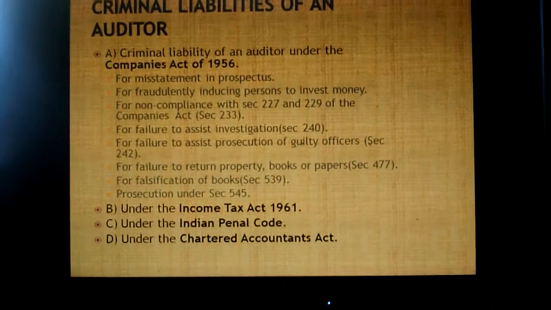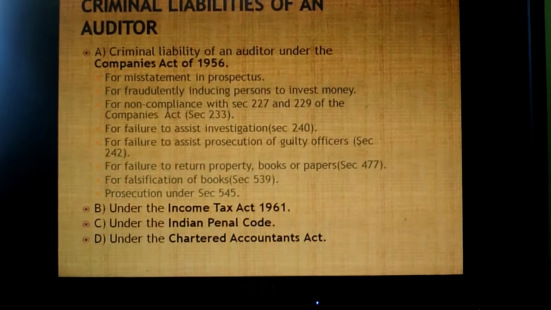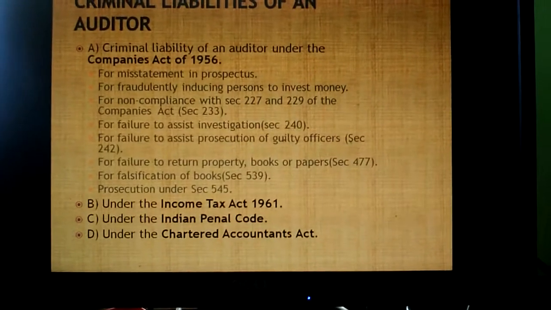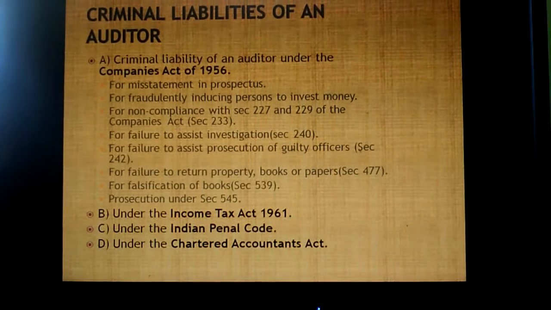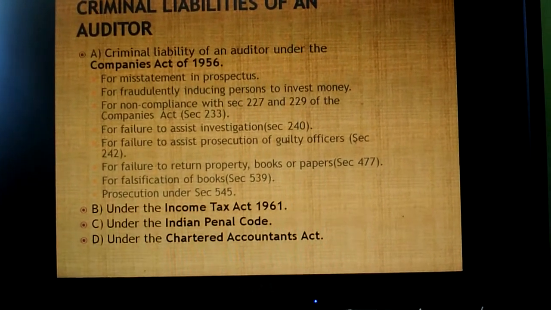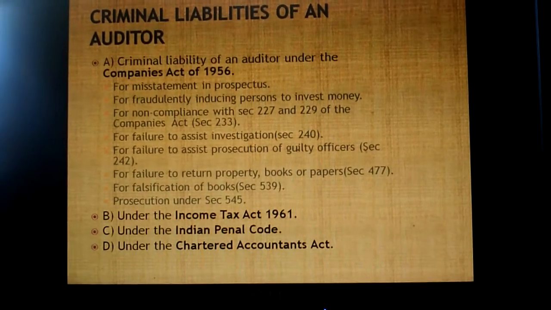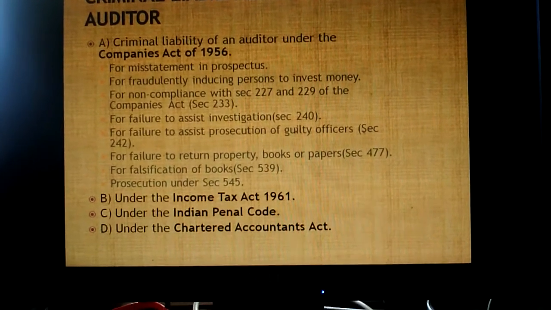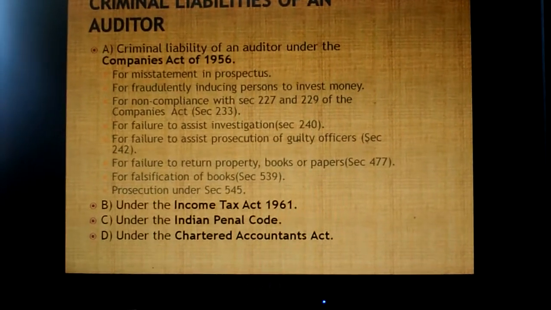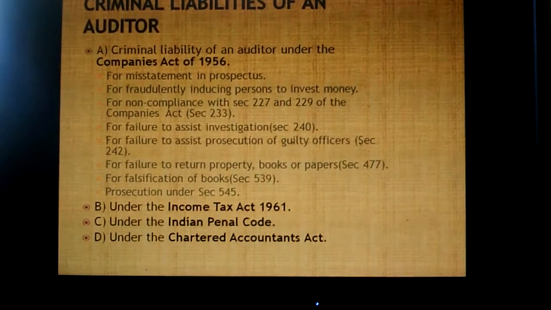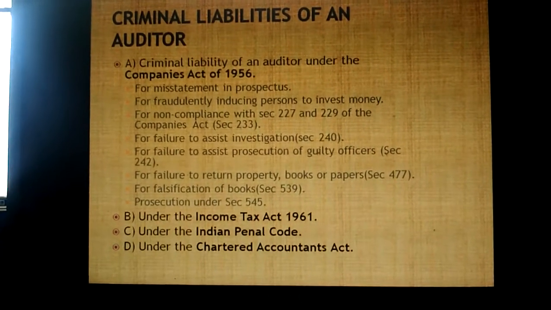Criminal liability means liability for a crime. If he knowingly commits some mistake, then it will come under this category. That is misrepresentation of facts, falsification of facts, making a false statement, destruction of any voucher or documents, or doing any wrongful act with the intention of cheating another party or a company. The penalty for criminal liability of an auditor may be fine or imprisonment or both. Sometimes both will be applied to the auditor, depending upon the extent of the cheating he has done to the company's client.